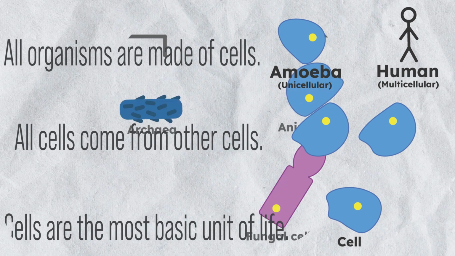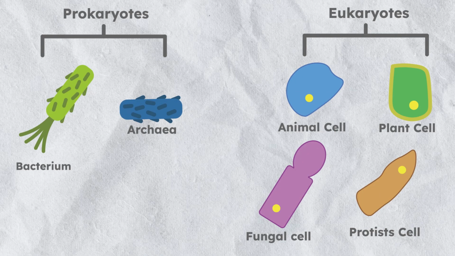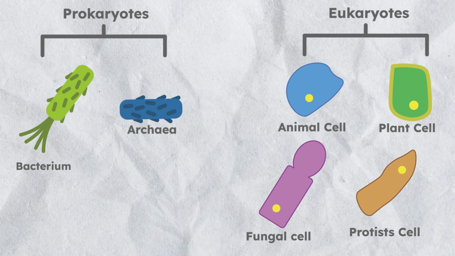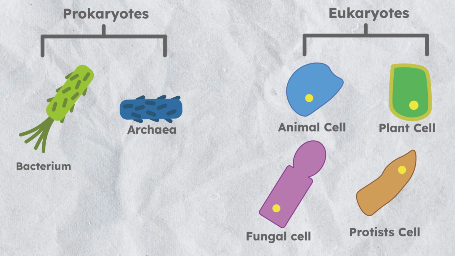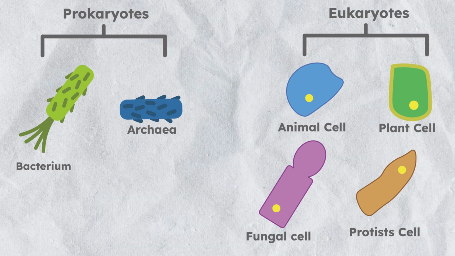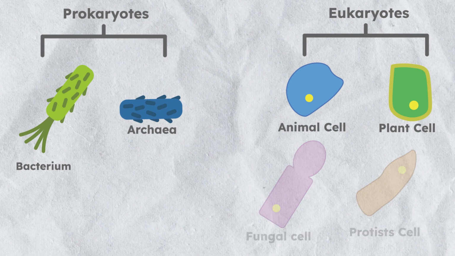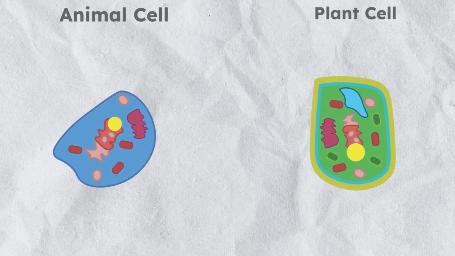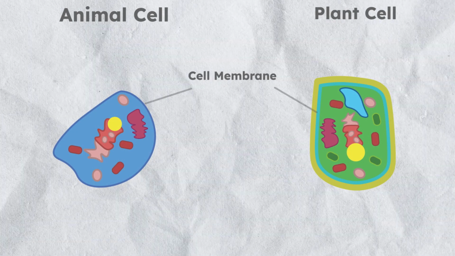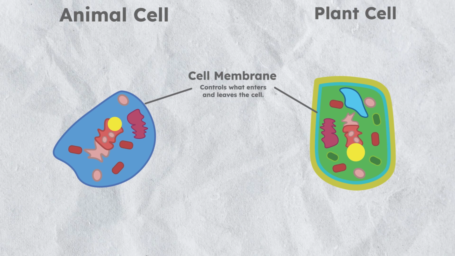Cells can be divided into two groups, prokaryotes and eukaryotes. Animal, fungi, plant and protist cells are all eukaryotes, while archaea and bacteria are both prokaryotes. We'll come to look at the differences between the two cell types later on, but for now, let's look at the two eukaryotic cells we'll be covering in this video, plant and animal cells. To start off with, at the border of the cell is the cell membrane. This semi-permeable membrane is responsible for only letting certain things through, such as oxygen.